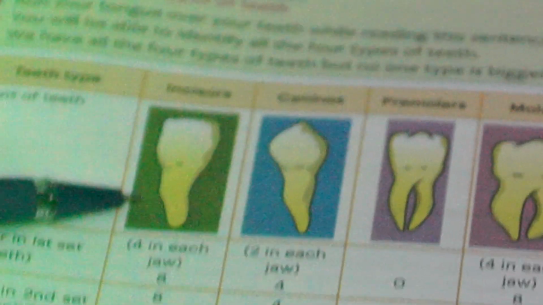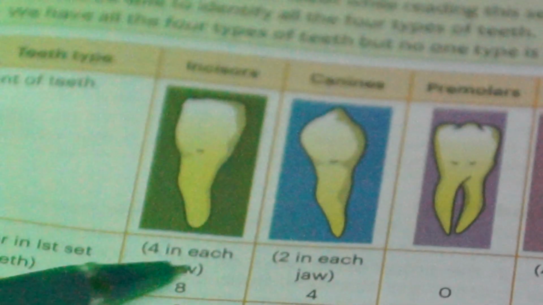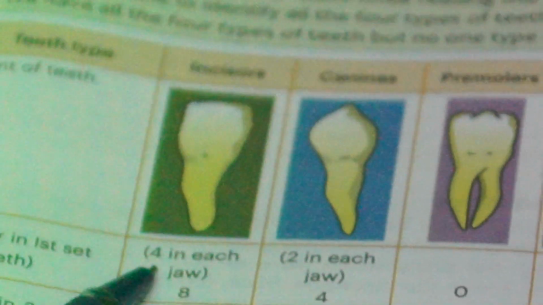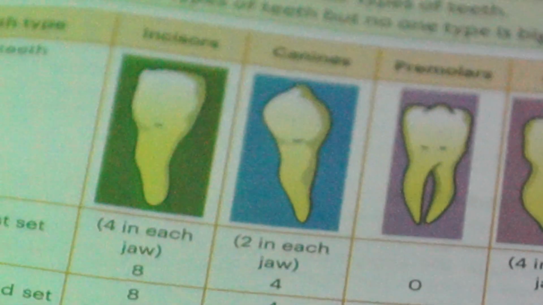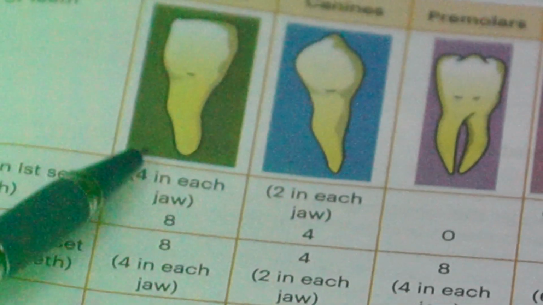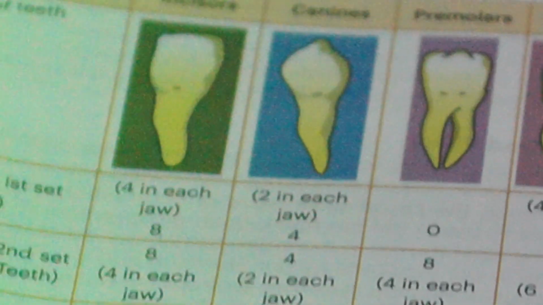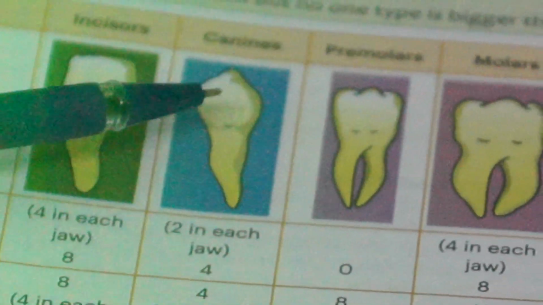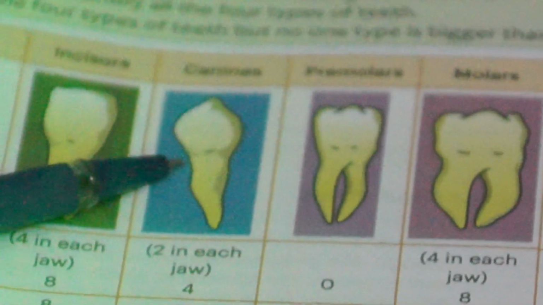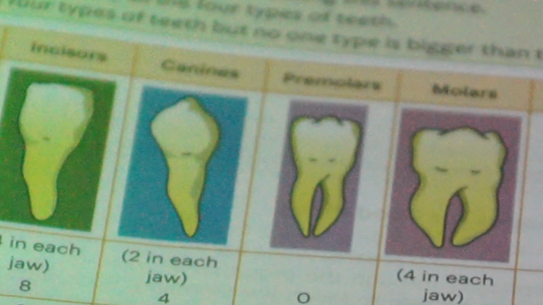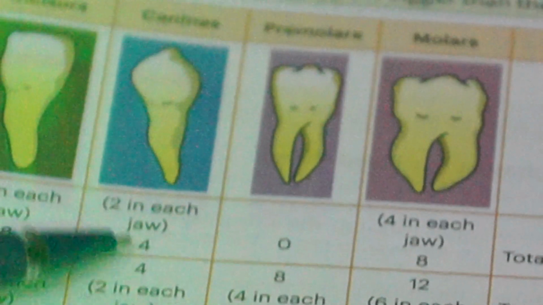This is the shape of the incisors. 4 in each jaw. Okay. This is milk teeth, 4 in each jaw, and permanent teeth also 4 in each jaw. So a total of 8 incisors are there. Its function is cutting. Then next is canines, 2 in each jaw, so 4 in both jaws.